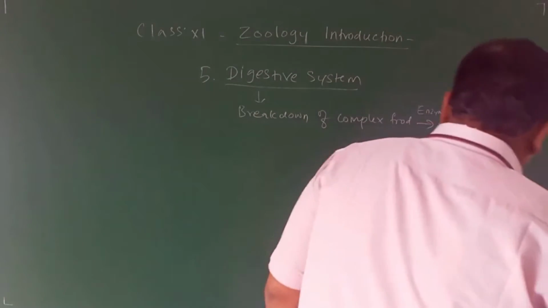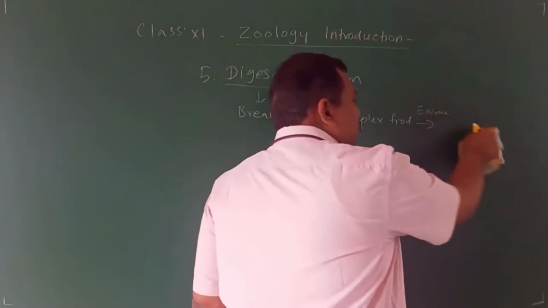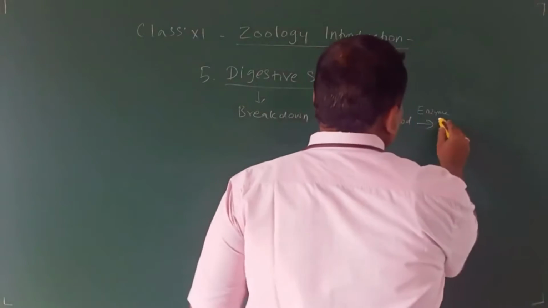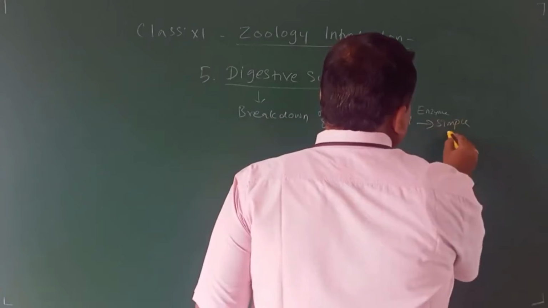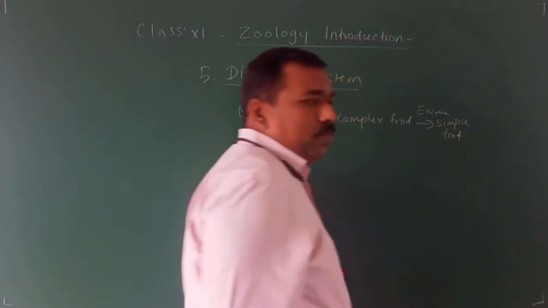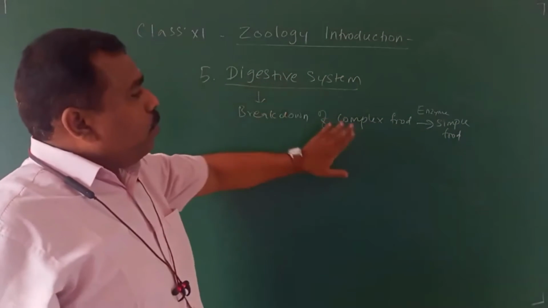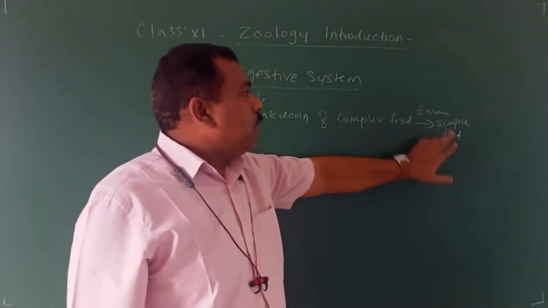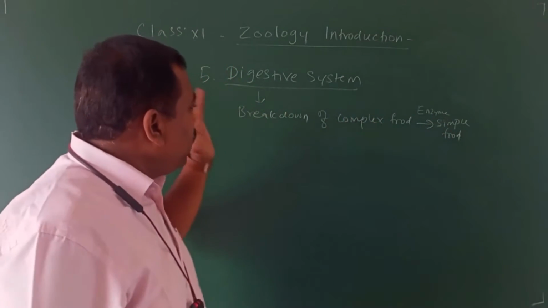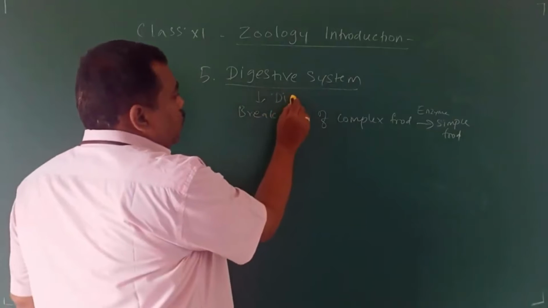Instead of ATP, which you may feel somewhat tough, I will write simple food. Breakdown of complex food to simple food with the help of enzymes. That is the definition of digestion.